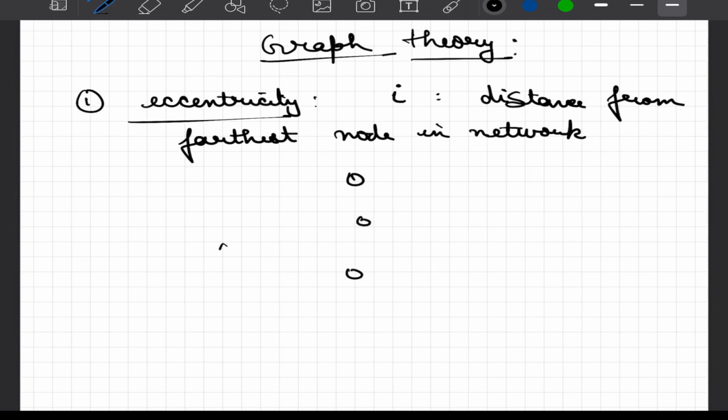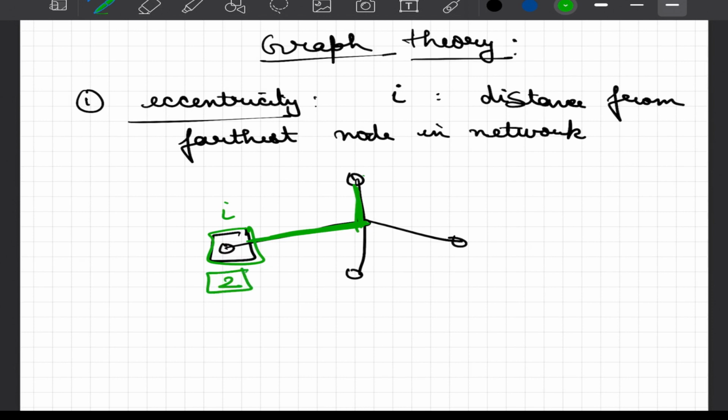For example, let us consider this simple graph with certain vertices and edges. If we talk about this node i, the farthest vertex from this i is this one or this one or this one, and hence we say that the eccentricity of this particular node is the max of the farthest distance, which in this case is 2. Whenever we say farthest distance, we are again going through the shortest path. This is one thing that we have to always remember.